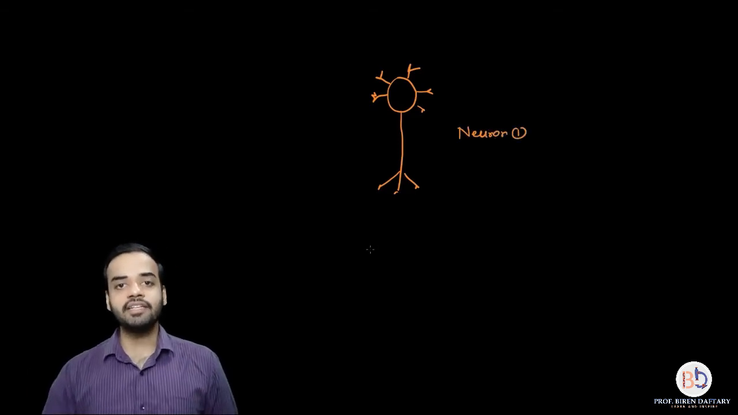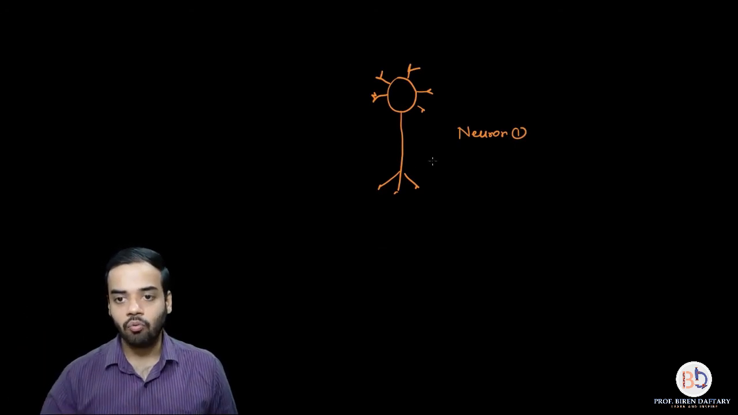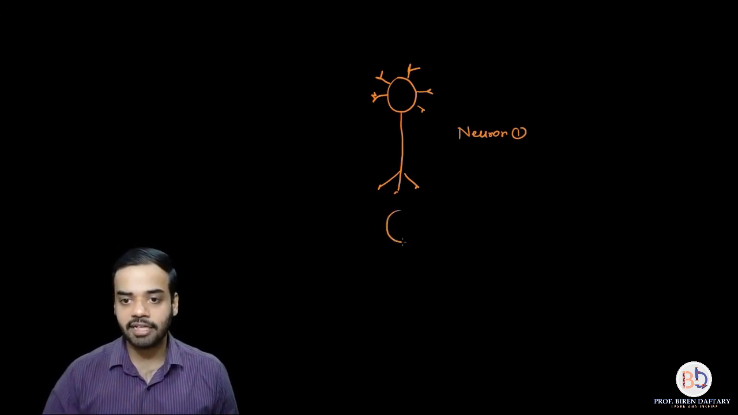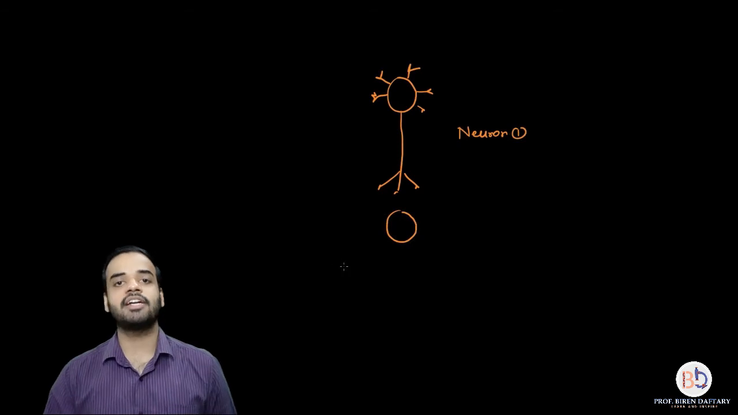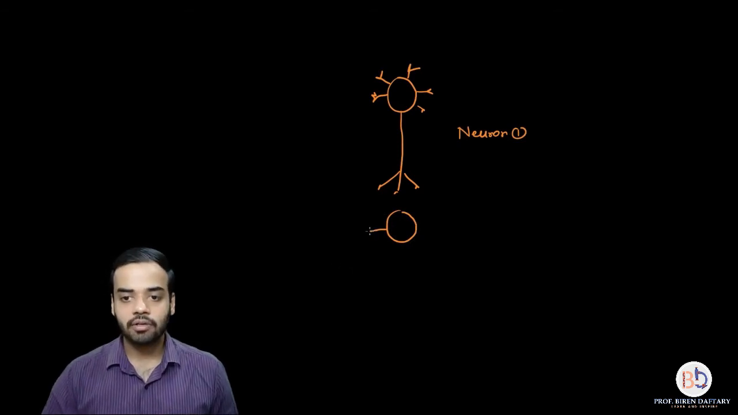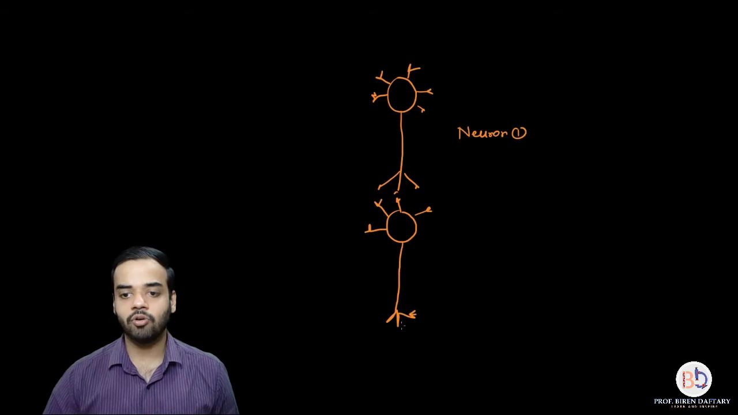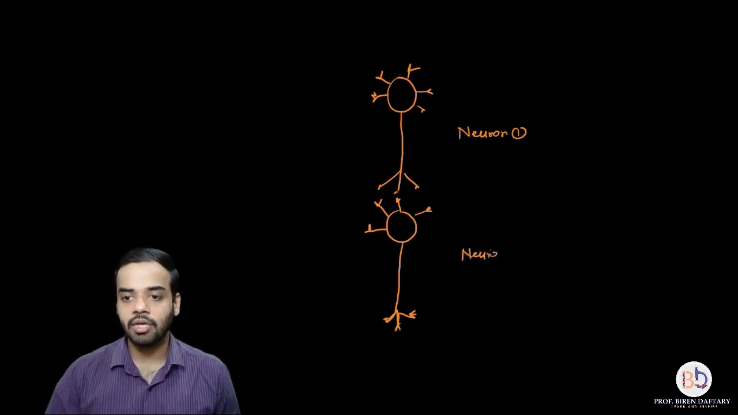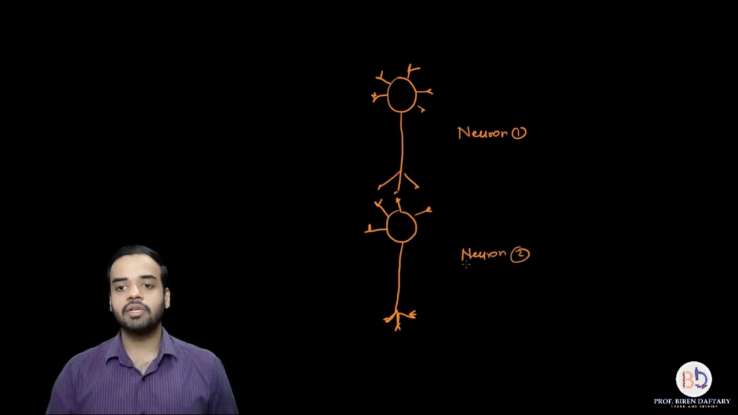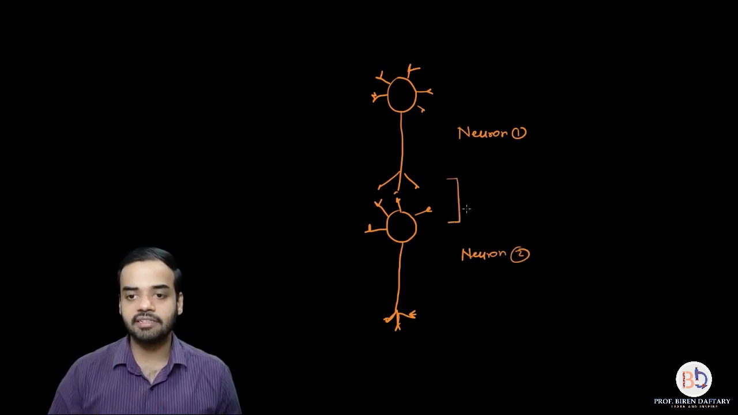Now if this neuron wants to send a message to the next neuron, so this is the cyton of the next neuron, these are the dendrons and the dendrites, and this is the axon, this is the telodendron. So I hope you can understand this diagram. This is neuron number 2. Now if I ask you the synapse, so synapse is this connection between these two neurons for transmission of impulse.